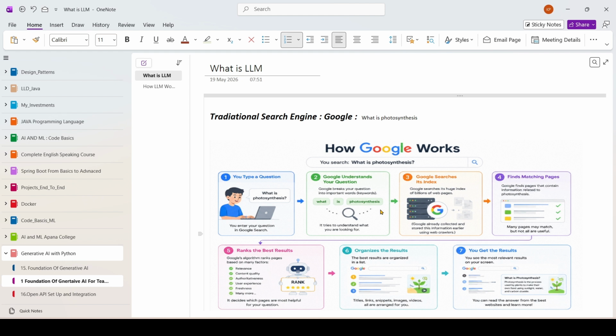This ranking algorithm used to assign a ranking to each filtered indexed web page. This ranking will be decided based on multiple criteria like what is the relevance, what is the content quality, how much user has provided the rating. Based on these, ranking will be decided and it will be assigned to individual web pages. Now Google will display filtered indexed web pages based on these rankings. The web pages with a higher ranking will be displayed first, followed by web pages with a lower ranking. This is how Google used to work.